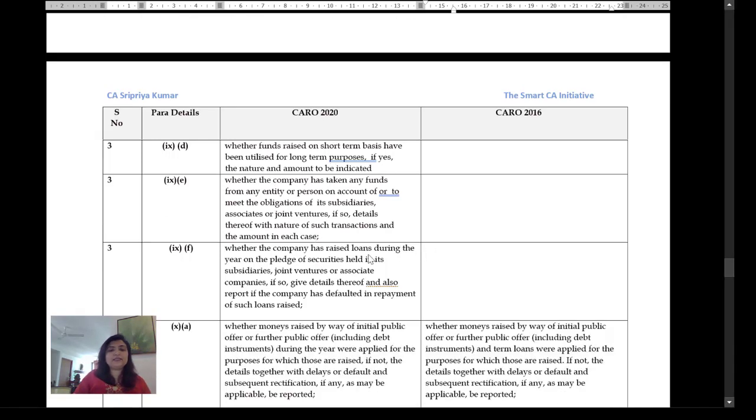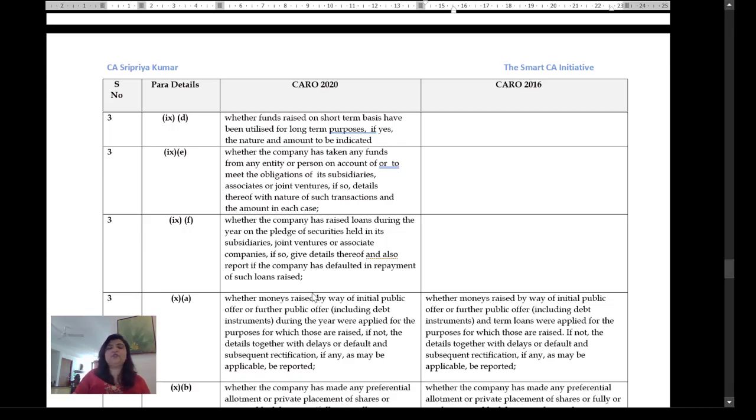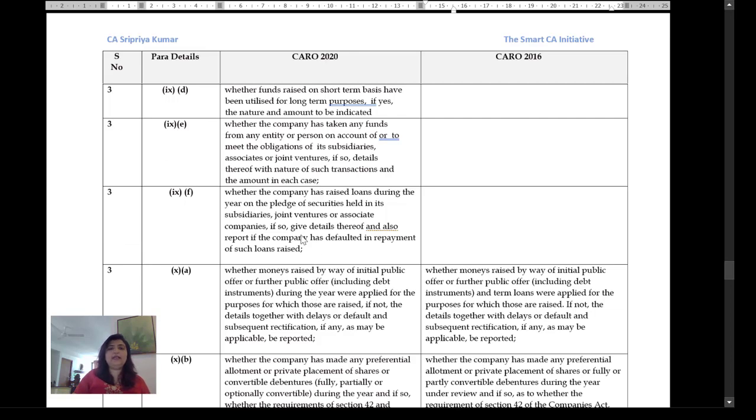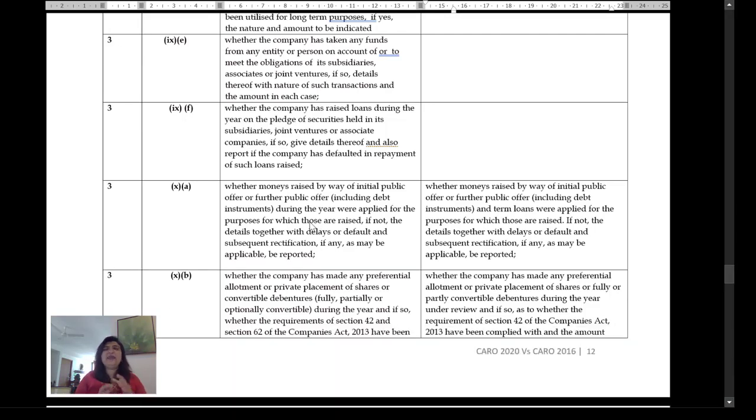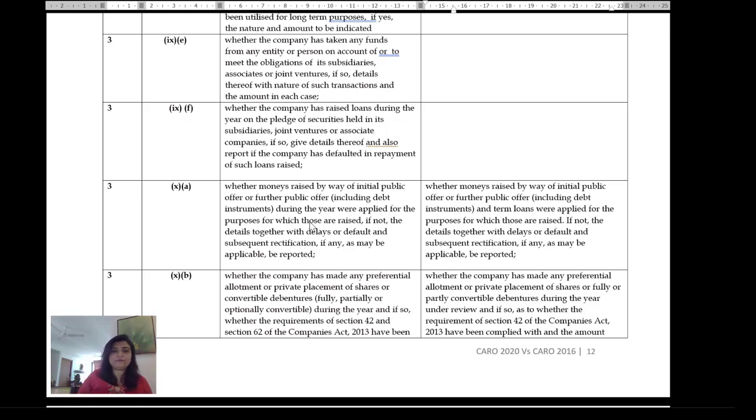Whether the company has raised loans during the year on the pledge of securities held in its subsidiaries, joint venture or associate. If so, give the details of how much is the pledge of shares held in its associates, subsidiaries, joint venture. And if the company has defaulted in the payment of such loans raised. It looks like all this has happened somewhere and then they just picked up all these instances and said, okay, let's make it in the CARO.